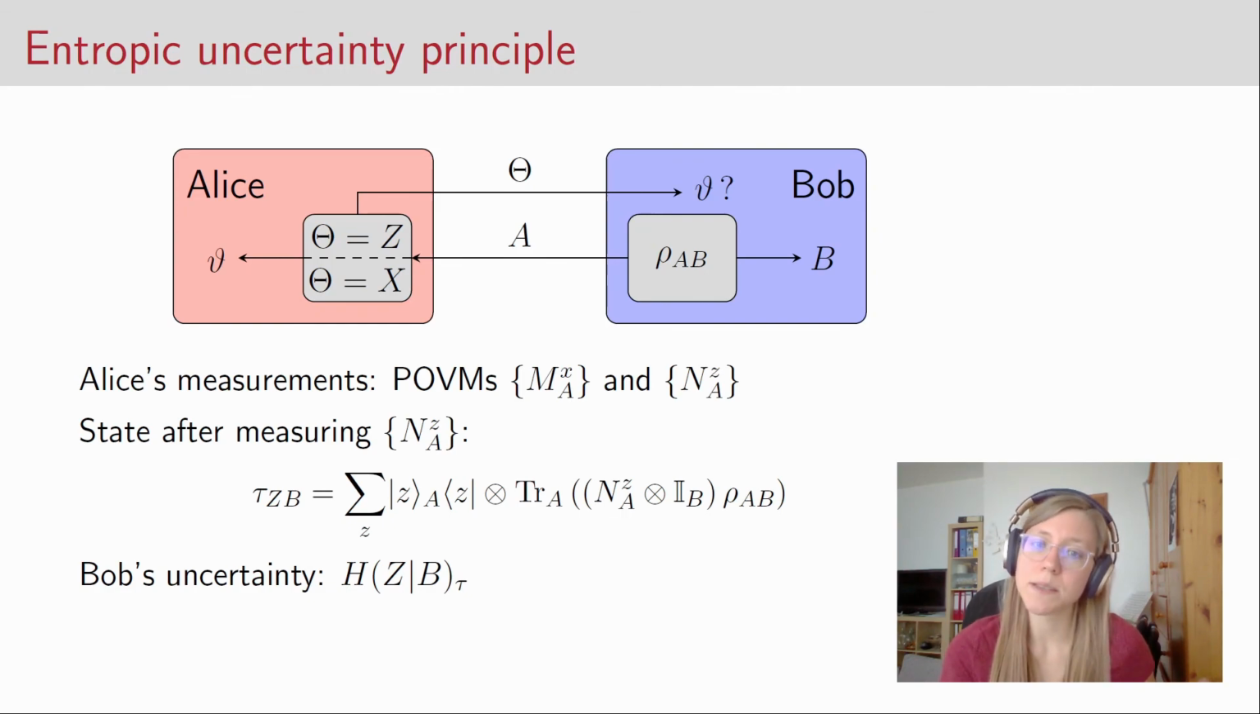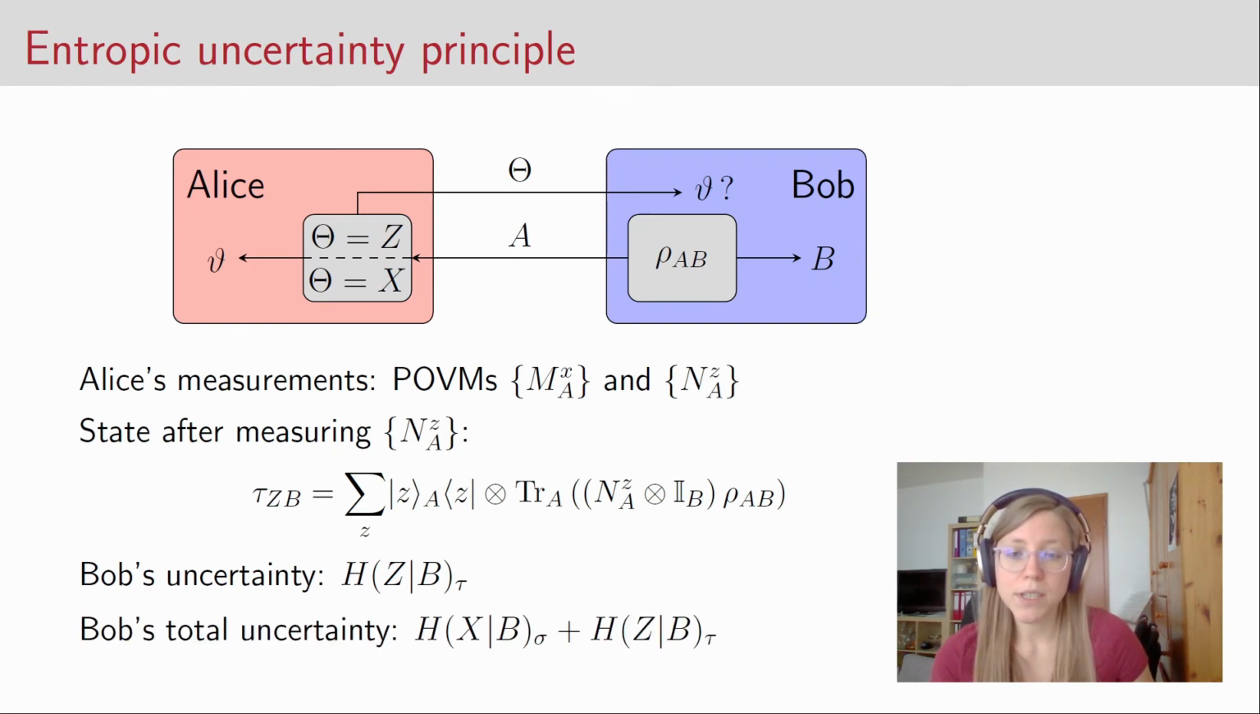On the other hand, if Alice measures the other POVM, N, then we have a similar state, only that now the outcomes are called Z, and the measurement is N instead of M. And here, analogously, Bob's uncertainty can be quantified by the conditional entropy of the random variable Z conditioned on Bob's system, and evaluated over the state tau now. Bob's total uncertainty, because we have to take into account the uncertainty about both measurements, is then simply the sum over these two conditional entropies.